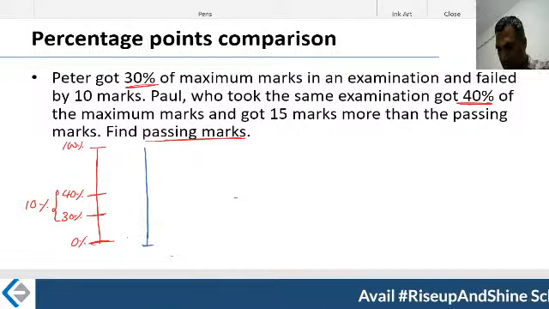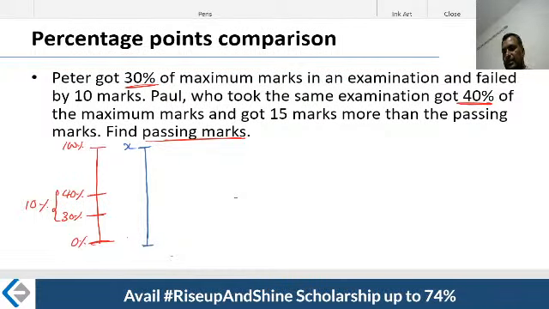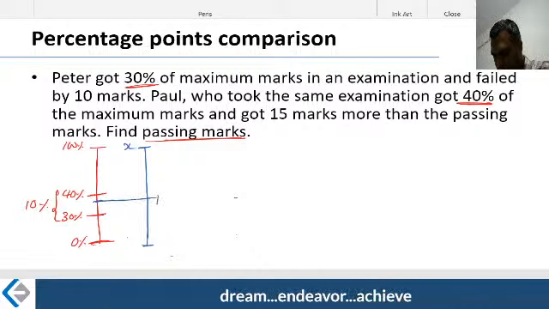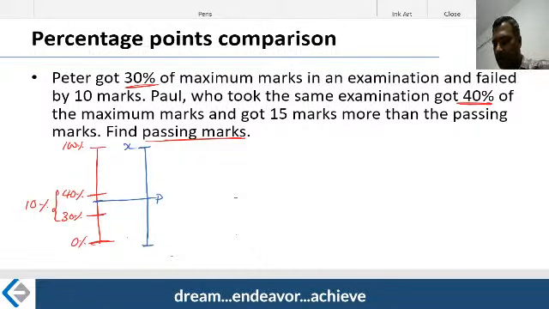Let's assume that the maximum marks is X. Now, there is a passing percentage P, and there is also a passing mark in between. Say this is the passing mark. All right, there is a passing mark called P.